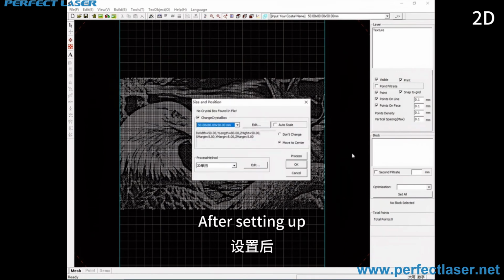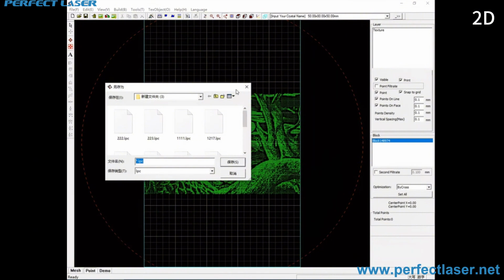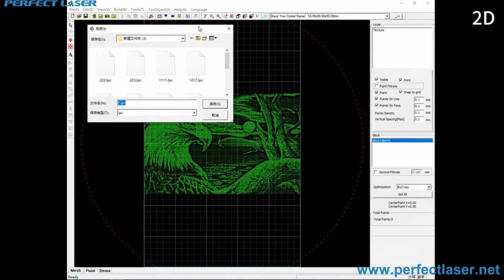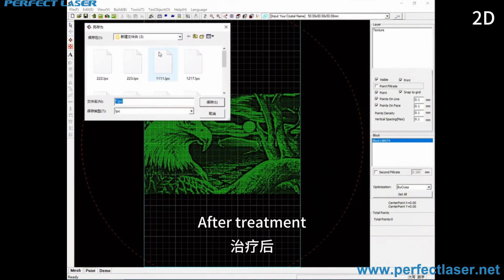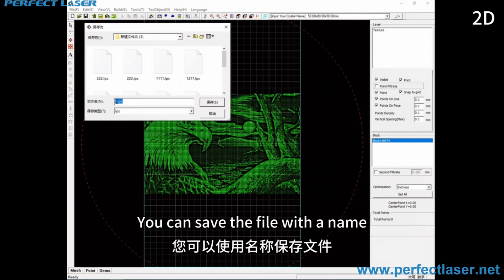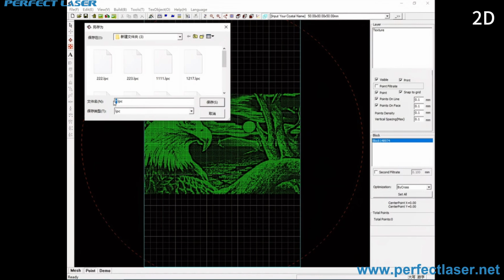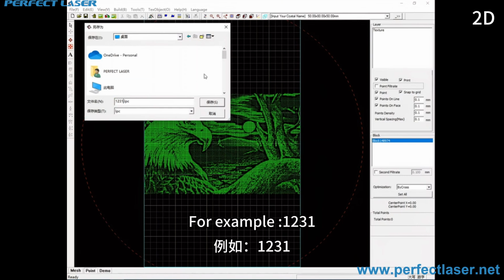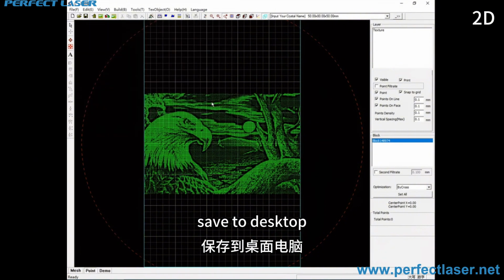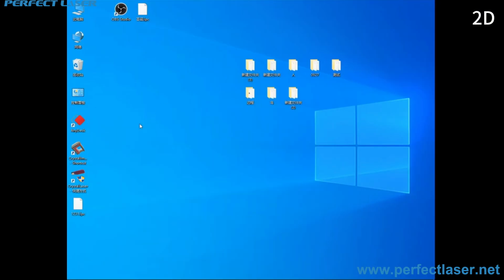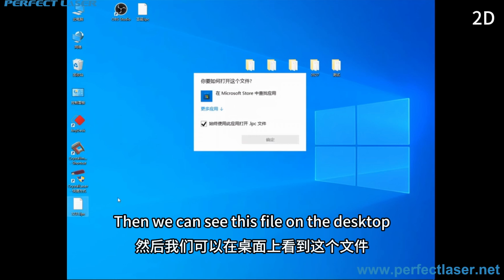After setting up, select Process. After treatment, the picture turns green. You can save the file with a name. For example, 1231. Save to desktop. Direct save. Then we can see this file on the desktop.